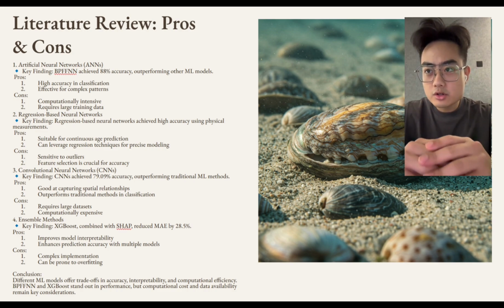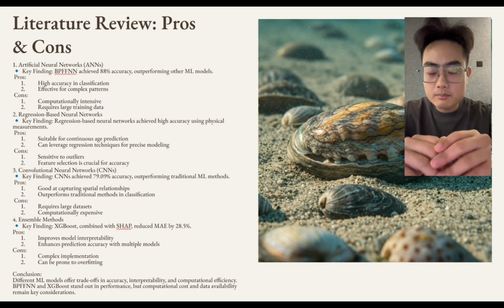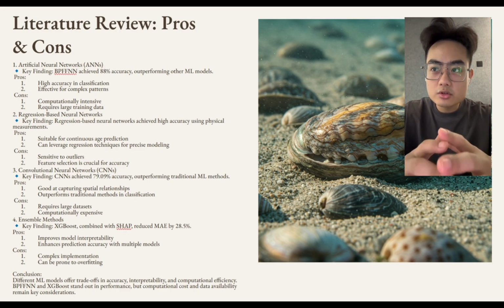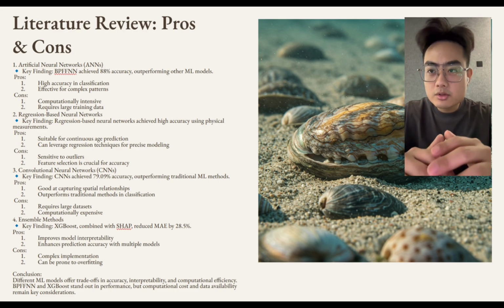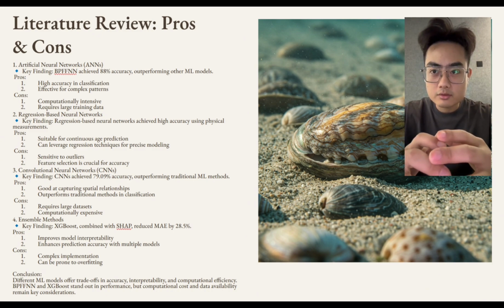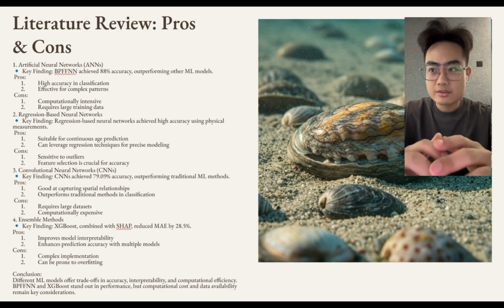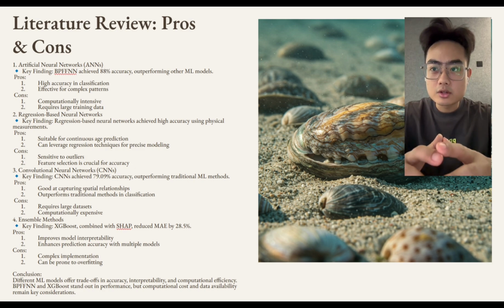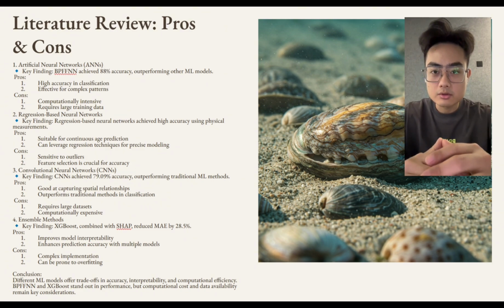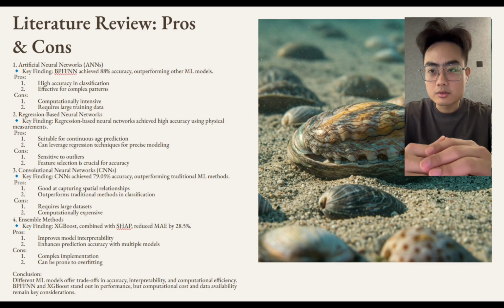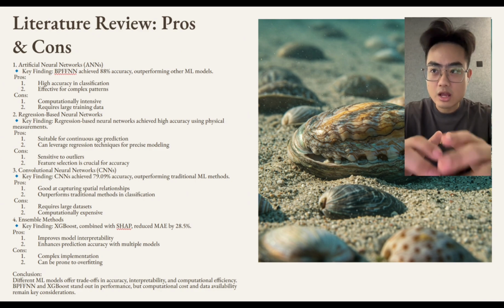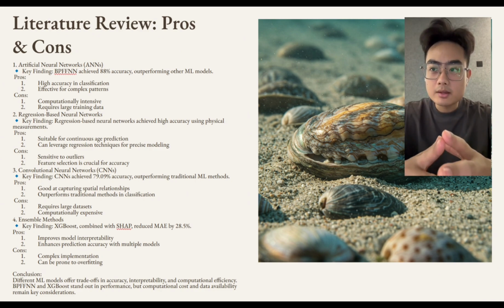First, in our literature review, we analyzed different machine learning models, including artificial neural networks (ANNs), regression-based neural networks (RNNs), convolutional neural networks (CNNs), and ensemble methods. This research shows that BPFNN achieved 88% accuracy, CNN achieved 69.09% accuracy, and XGBoost combined with SHAP reduced MAE by 82.5%.